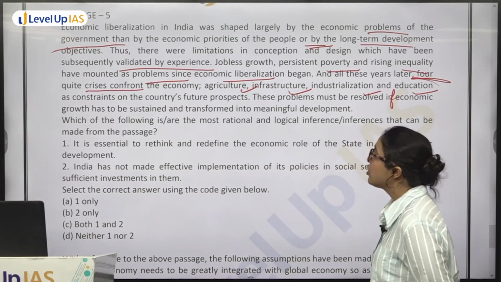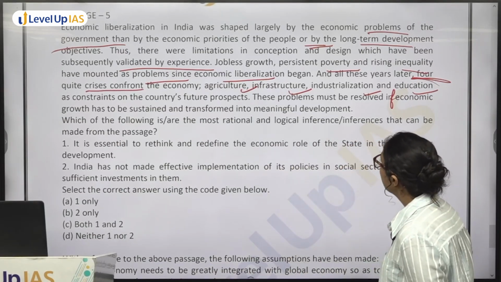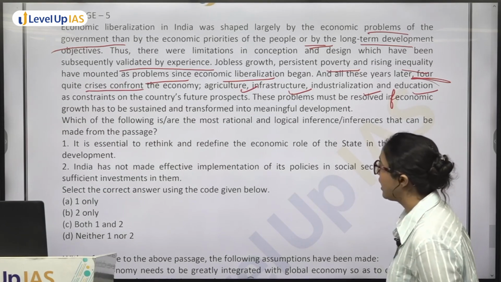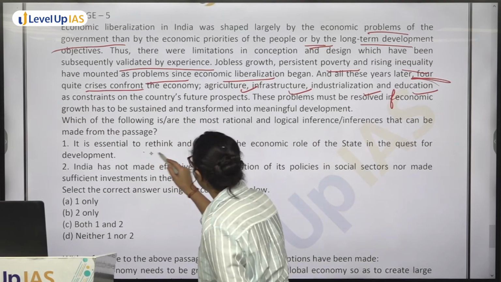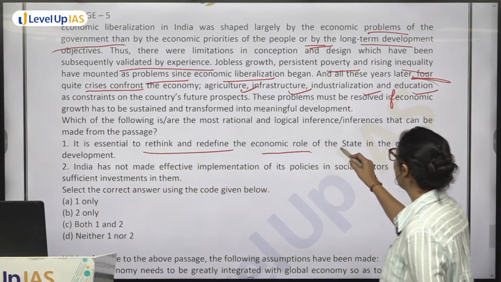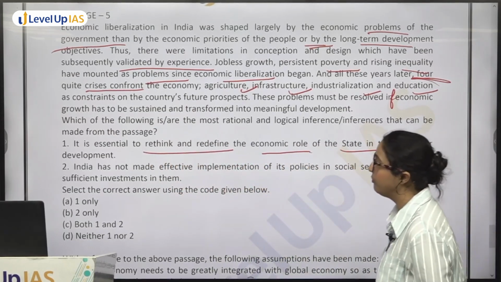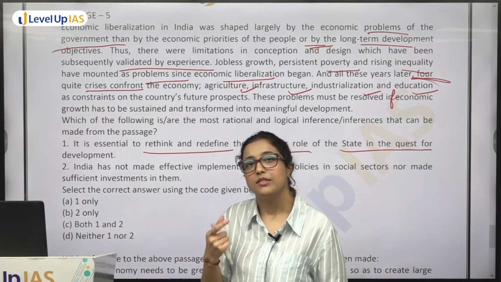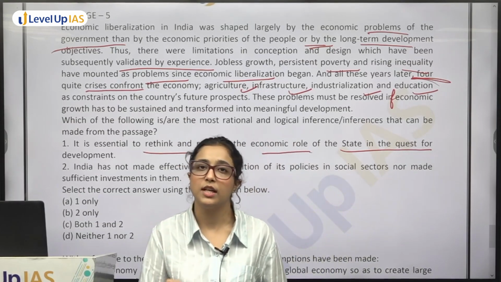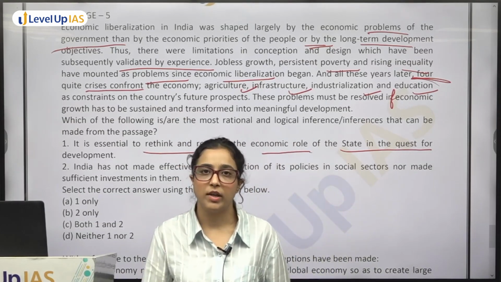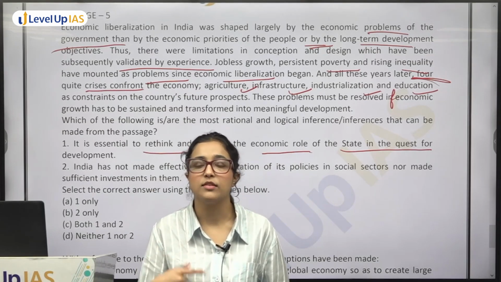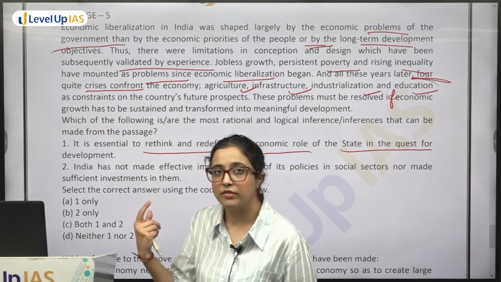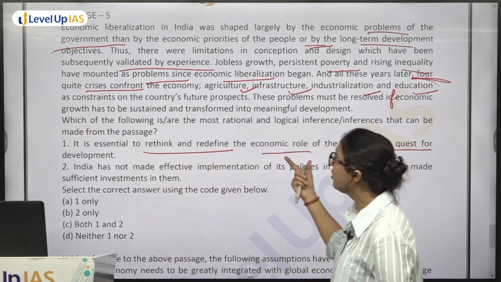Question: which of the following is or are the most rational logical inference that can be made from the passage? It is essential to rethink and redefine economic role of state in the quest for development. Now see, in the very first line the author has said that the state decided for their own benefit what we should do, rather than thinking what do the people need. So obviously yes, it is essential to rethink, redefine.